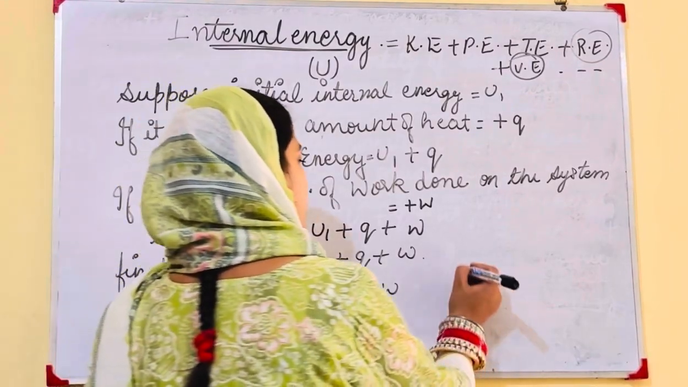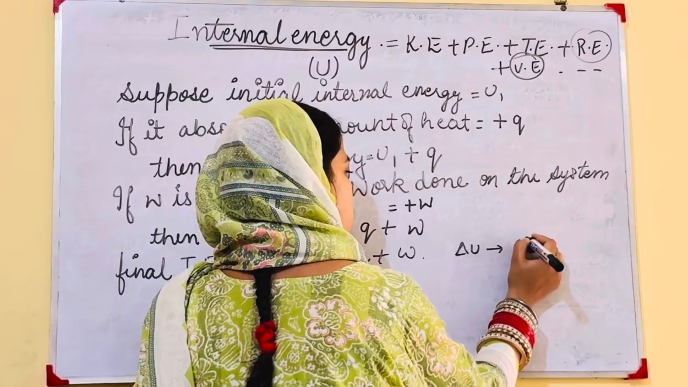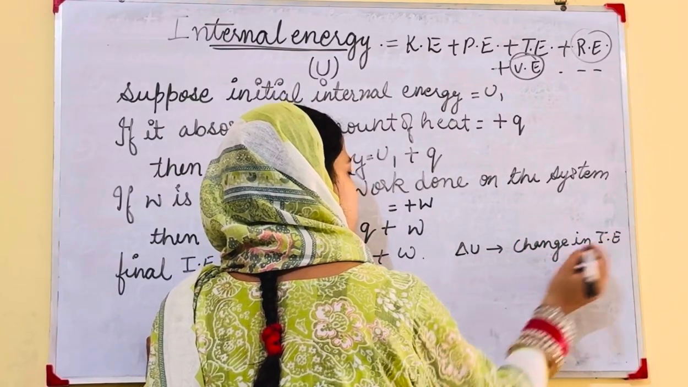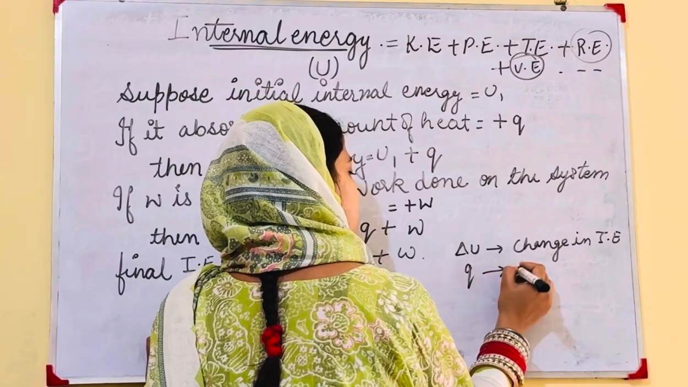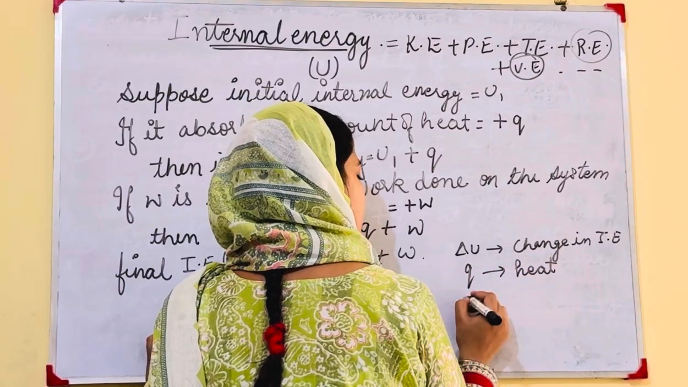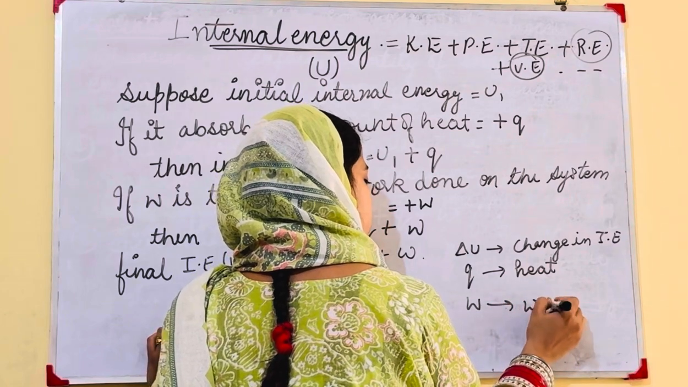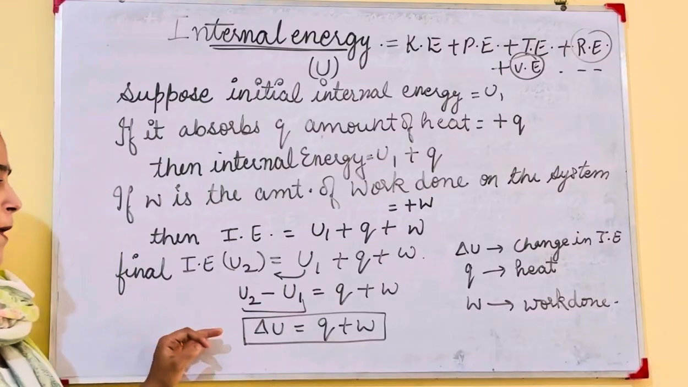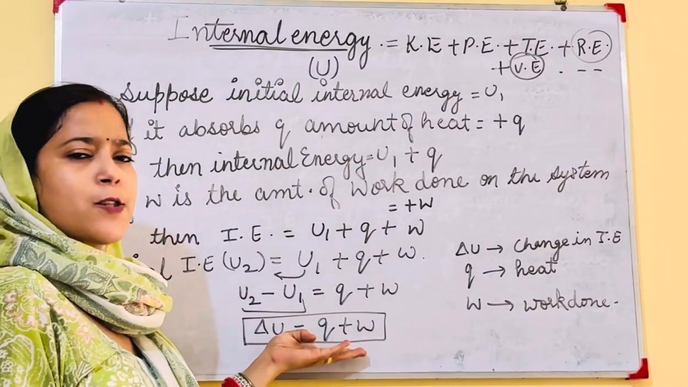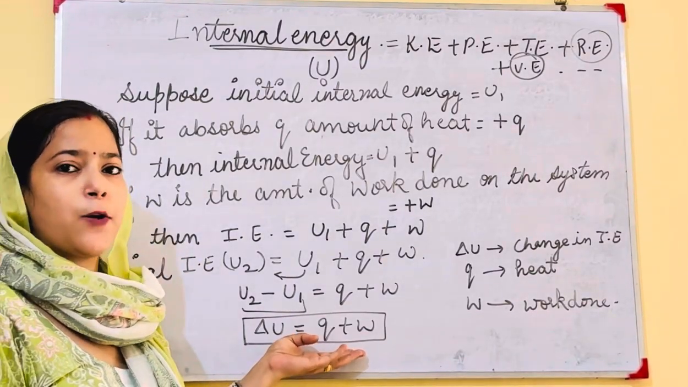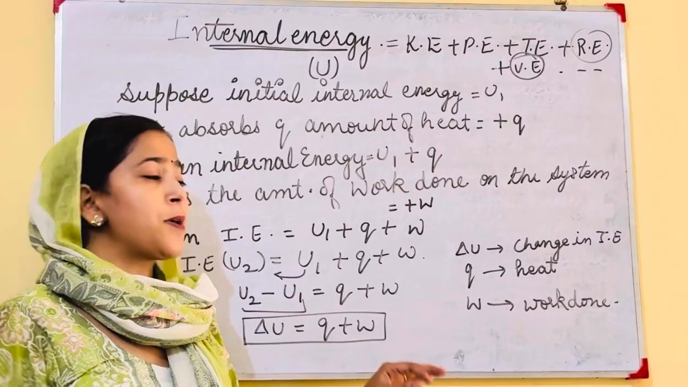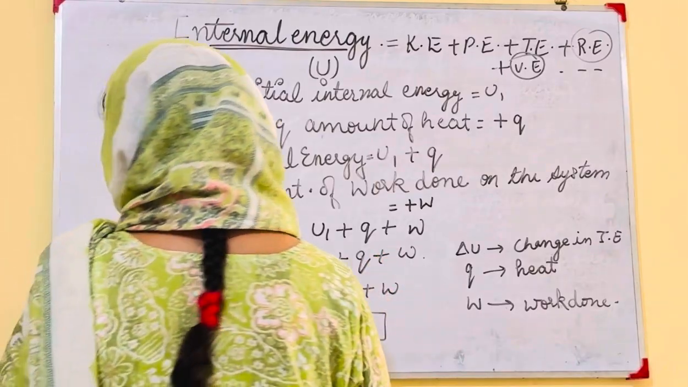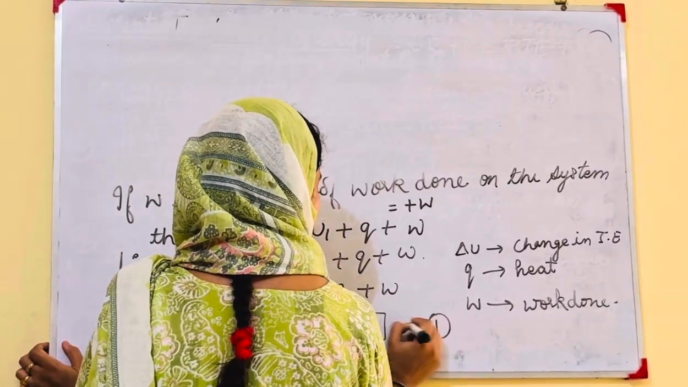In this, delta U is the change in internal energy, Q is heat and W is work done. That's all. You have already seen this expression when I explained the sign conventions. Basically, this is the expression for the first law of thermodynamics. Now, if we consider further, mark this as equation 1.